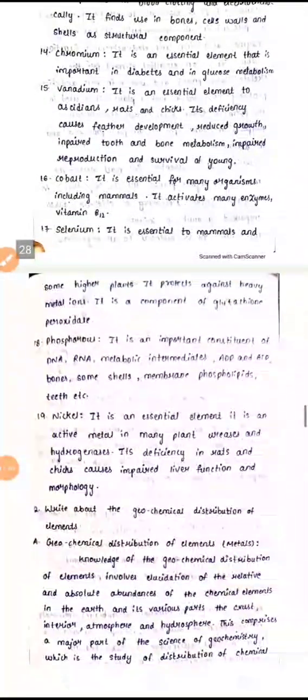Cobalt is mainly used for mammals, it activates enzymes and vitamin B12. Selenium is also used for mammals and higher plants. It protects us from heavy metal ions, and it is a component of glutathione peroxidase. Phosphorus is used for DNA, RNA, metabolic intermediates, ADP, adenosine diphosphate, and ATP, adenosine triphosphate, bones, some shells, membrane, phospholipids, teeth. So this is used.